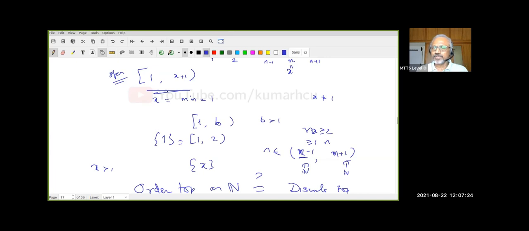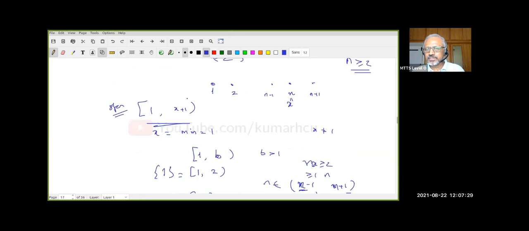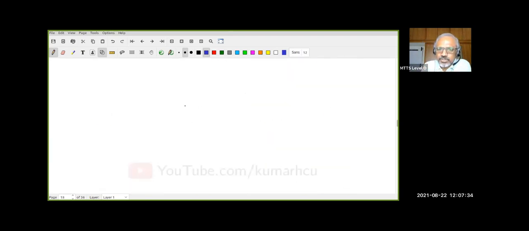You have to keep probing. You have to ask questions. Is there something simpler? Then again, what did I do? I looked at this N has a special element, namely minimum. Now let's look at 0, 1. Now suppose I take 0. What are the simplest open sets which contain this element with respect to order topology? Namely, anything of the form 0 to epsilon. There is nothing simpler; you want anything of the form 0 to 1 by N. These are the typical open sets containing 0.